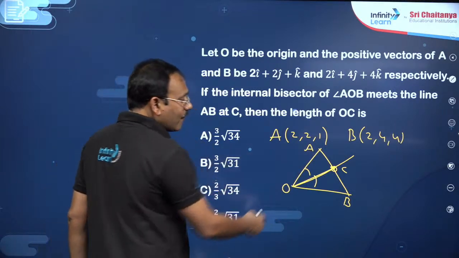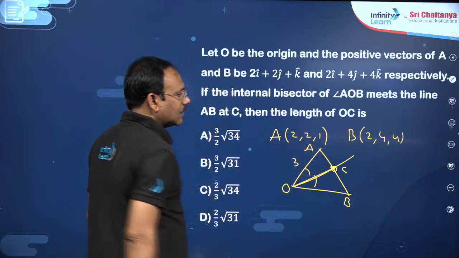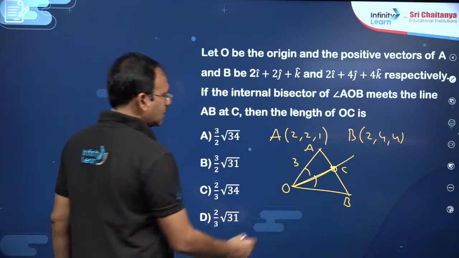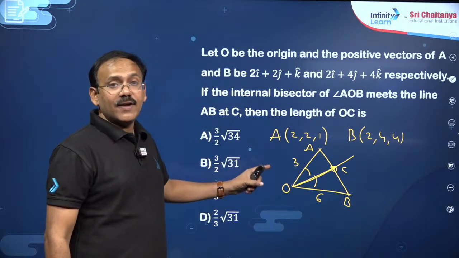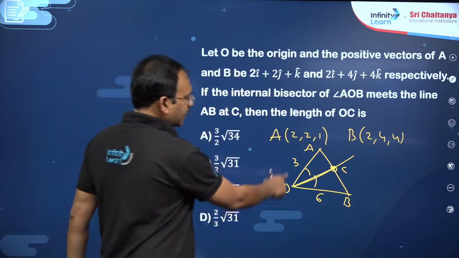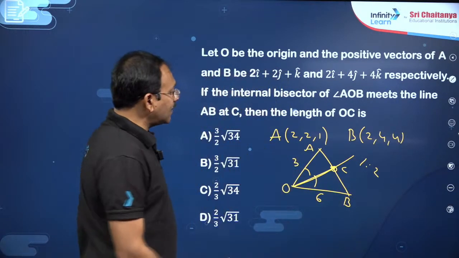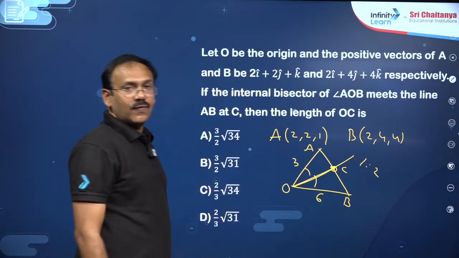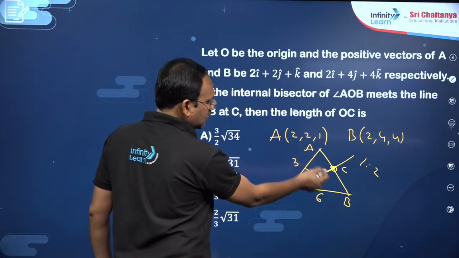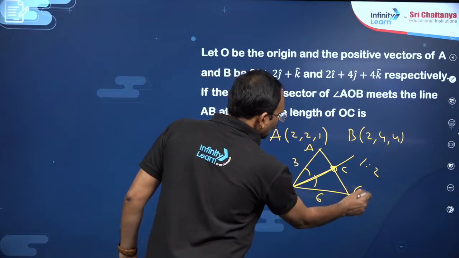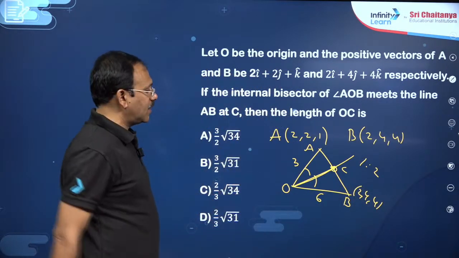One, OA vector length you find, this is going to be 3. OB vector length, this is 32 plus 4, 36 means this is 6. So you know angular bisector divides the base in the ratio of the other two sides. That means 3:6 will become 1:2, my dear friends. So find the point which divides AB in the ratio 1:2. So here 1, here 2, in the sense this is going to be (2, 4, 4). Just apply the point that divides AB in the ratio 1:2.